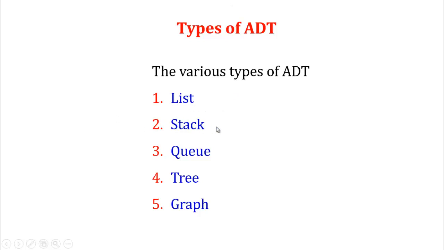In a stack, we can push as well as pop. Queue is first in, first out, with a front end and a rear end. In tree operations, with different nodes, we can replace a node by another node and identify the root structure. In a graph, we can travel along the shortest path. These are the different types of abstract data types.